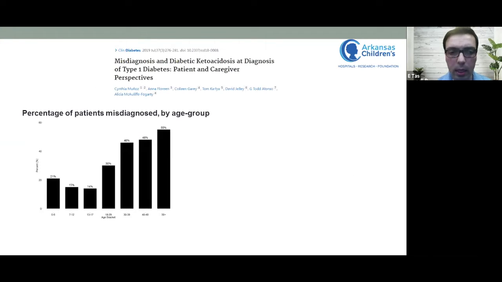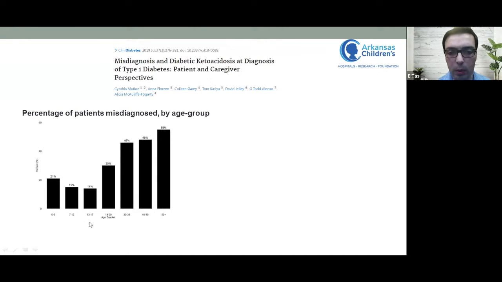It's not a new concept. It has been known for a while, the misdiagnosis or delayed diagnosis. But I think it is fair to say that it is an overlooked phenomenon. It is understudied and perhaps not so much cared for. In this paper published in 2019, Dr. Munoz and the other researchers reported the numbers or the percentage of patients misdiagnosed by age group.